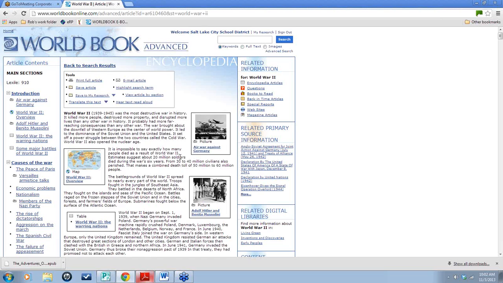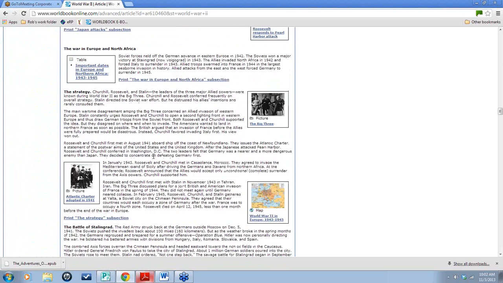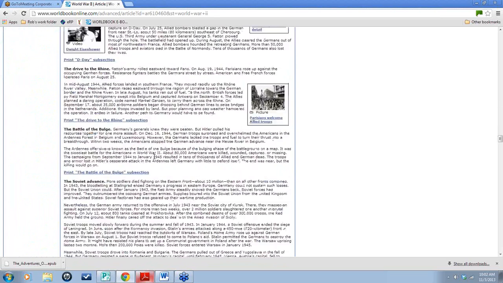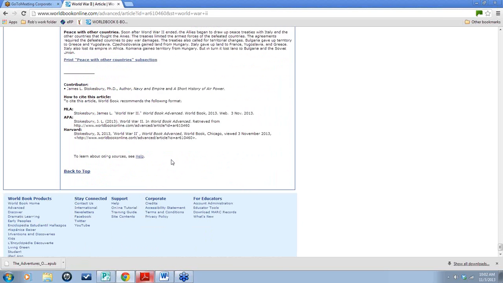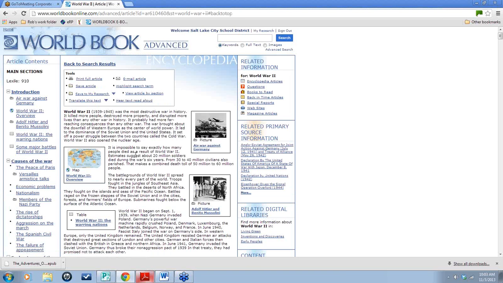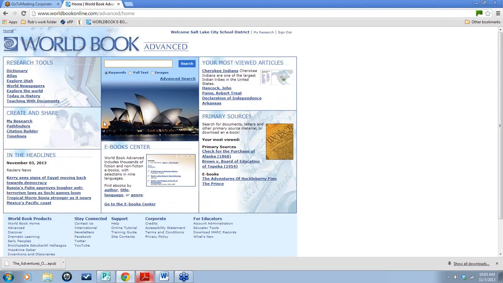And I also want to show you that down at the bottom of the article, which is a really big article, has lots of pictures and maps and timelines and all kinds of cool things. But when you get to the end of the article, we already have the citation information for the student. So if they're having to cite sources, it's already done for them in MLA, APA, and Harvard format. And it also gives the contributor to the article, which is listed here as well. So anytime you want to go back to the home page, you'll notice the big World Book Advanced up here. I'm just going to click right there, and I'm now back to the home page.